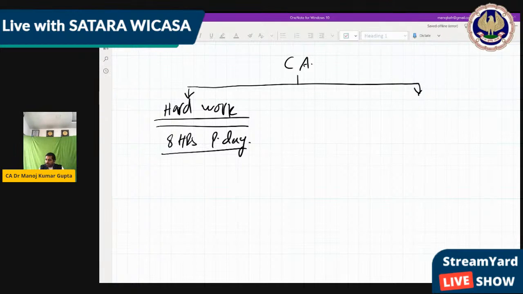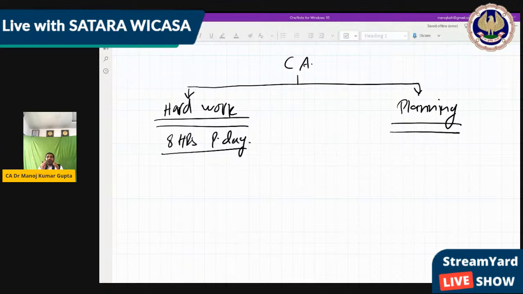So the second part, where most students lack in the beginning, is the planning part. Friends, they do the hard work, but lack planning. Why the lack of planning? Because they do not have the information at the beginning.